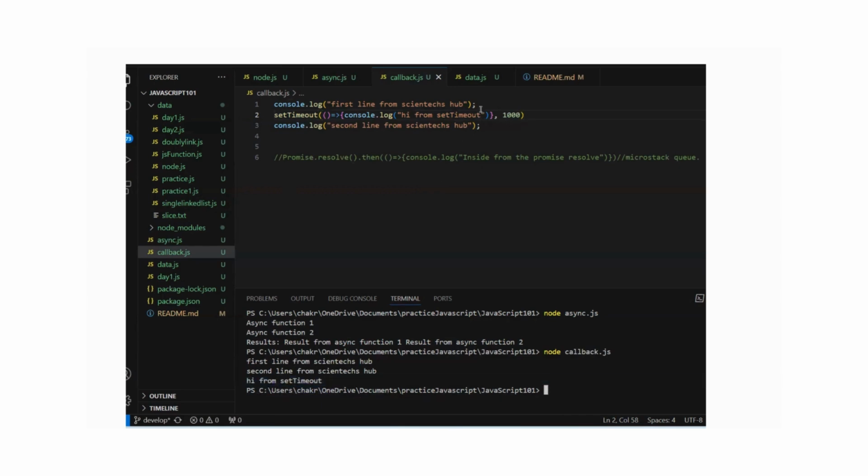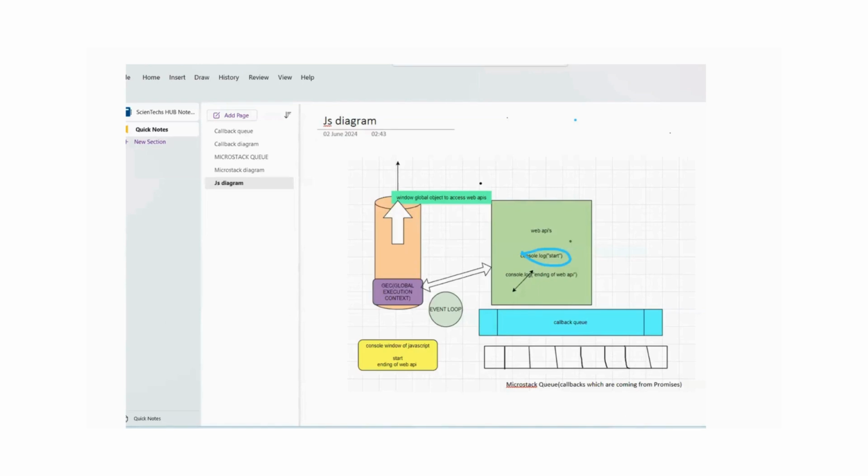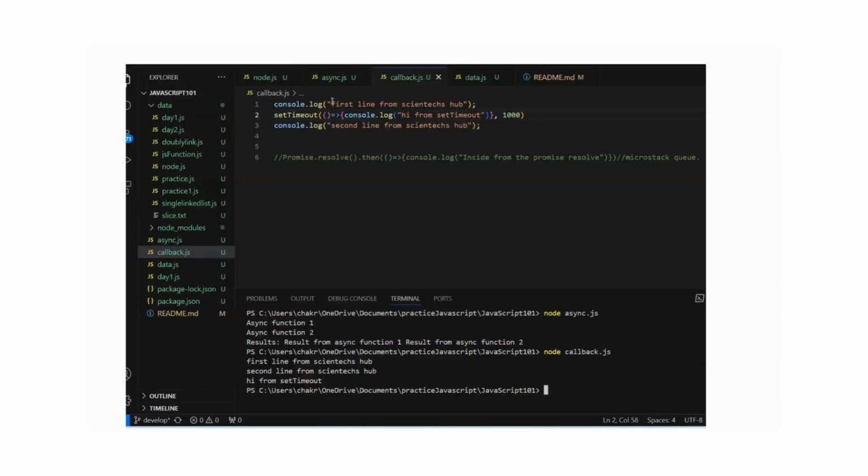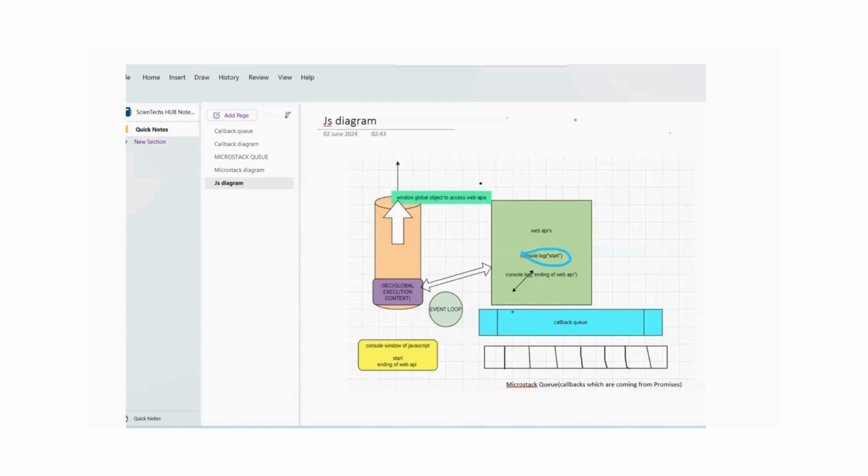Here it is. So now I will describe to you how this line by line code gets executed in the JavaScript engine. Now let's see. So as you see, we have first console log, then we have one setTimeout function. After that, we have one more setTimeout function. So what will it go? So console is also a part of the web browser, right? So this global execution context is calling the web browser console, and it is doing some console operation like console log, this line, right? After that, there is one callback queue, and we have one event loop.